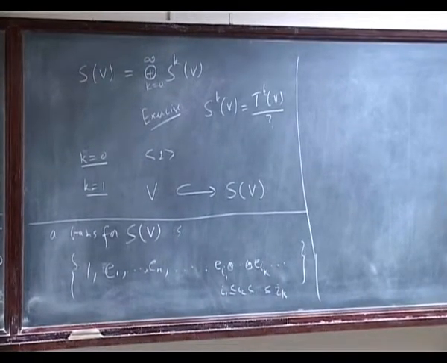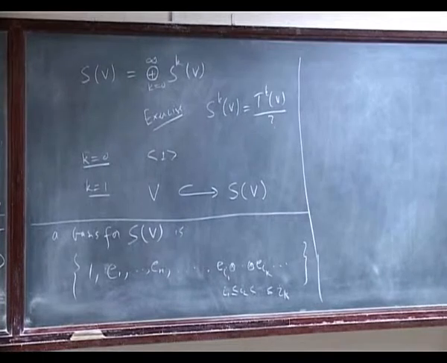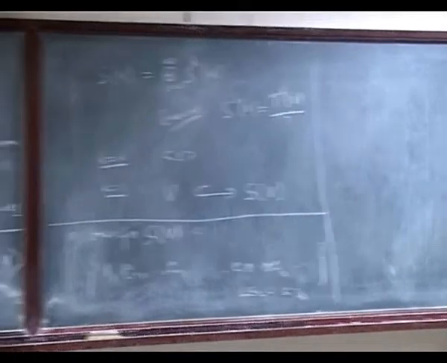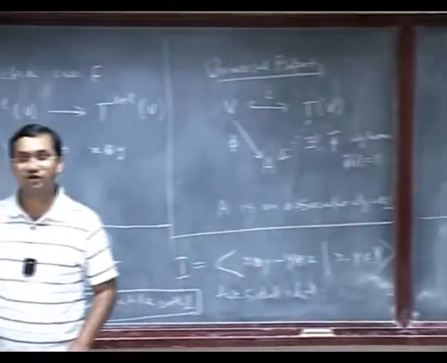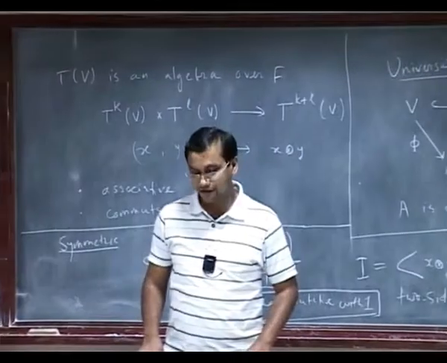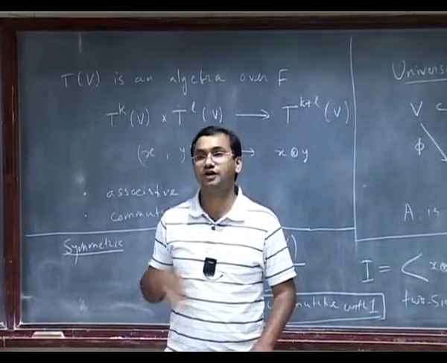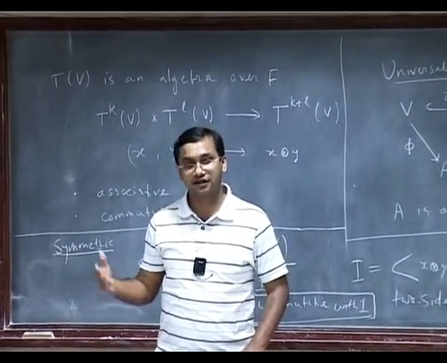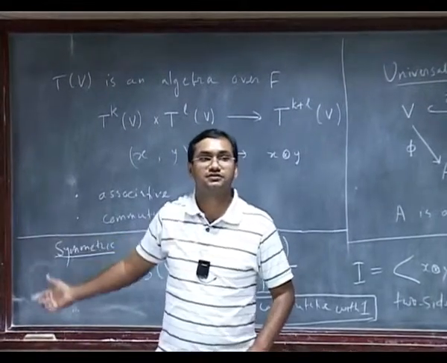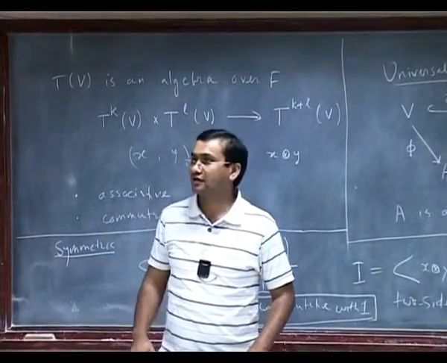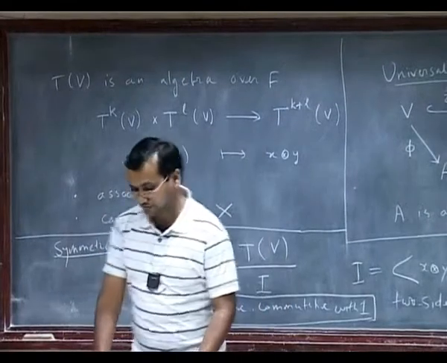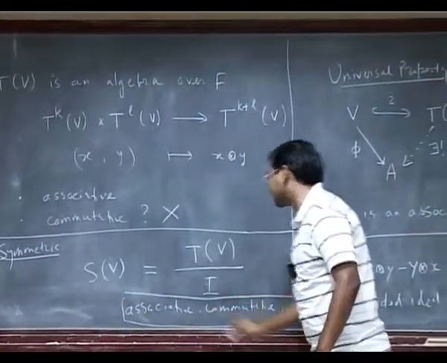Okay, so that's the thing I need from symmetric algebra, and what we are going to do is that for any Lie algebra L, we are going to associate an algebra of this kind with multiplication and all that. And if I have any algebra, then we have a natural Lie algebra structure on that.